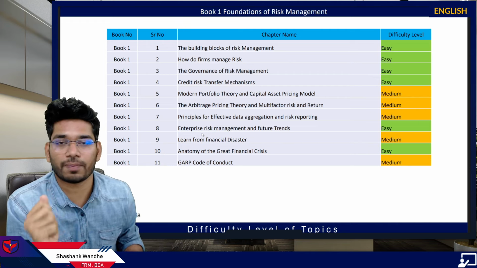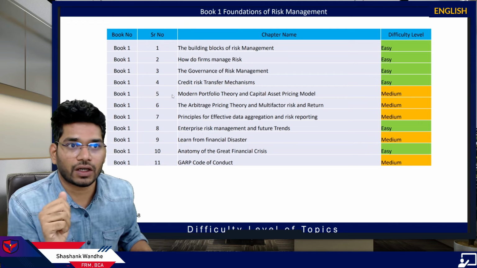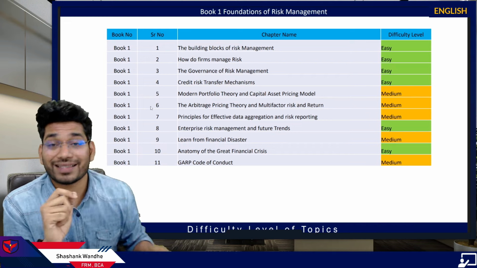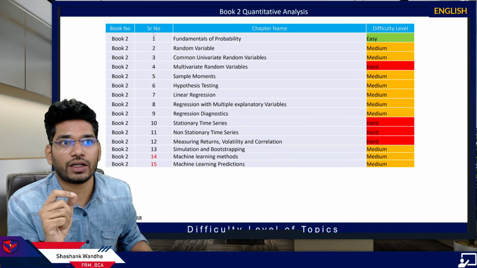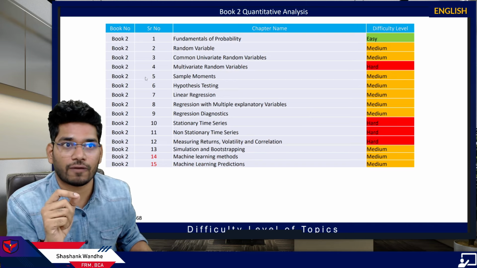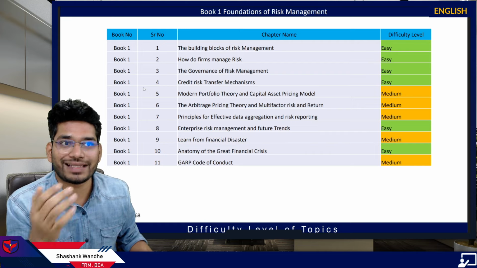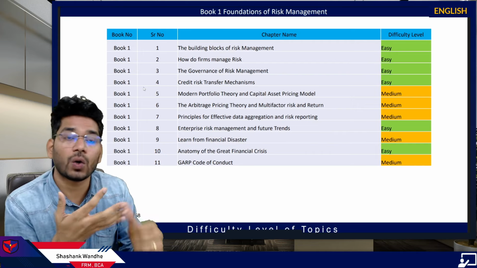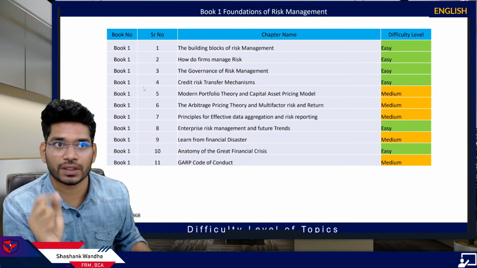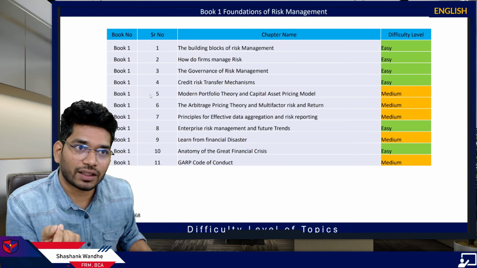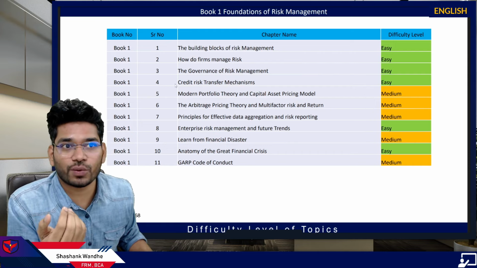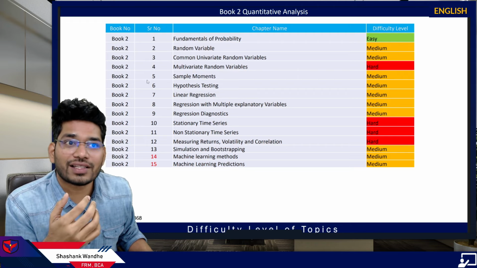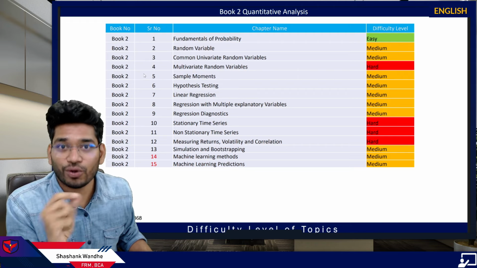Now see, what is the problem with starting with book 1? If you consider reading number 5 or reading number 6, to understand these two readings, you first need to understand these 4 or 5 readings. Because in the CAPM section, we will use variance, average, beta, correlation, coefficient, all these concepts. If you start with book 1, and if you are new to these concepts, you will get stuck here. You won't understand a thing. And these concepts are discussed in this section in book 2.